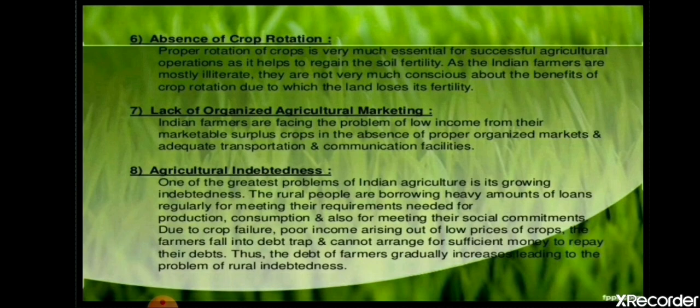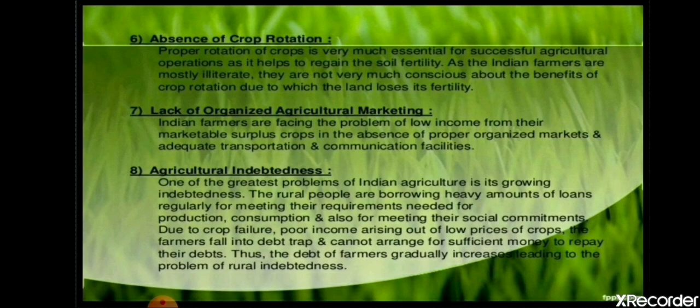Now next is lack of organized agricultural marketing. Students, there is a problem with the farmers. The farmers who are able to produce more need some storage facilities to store their grains, but there are inadequate measures for storing the grains, and the market policies are also not that good, because in India the farmers are the ones who suffer the most, but the whole Indian economy depends upon those farmers.